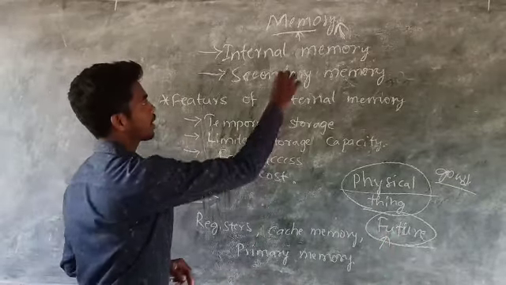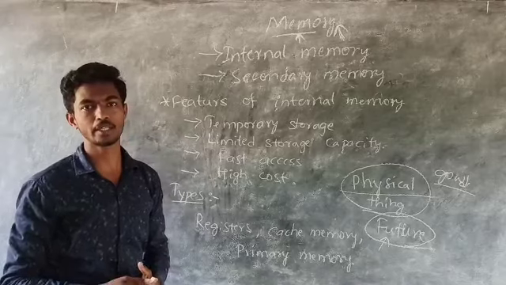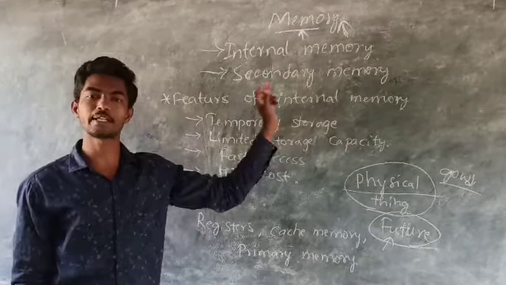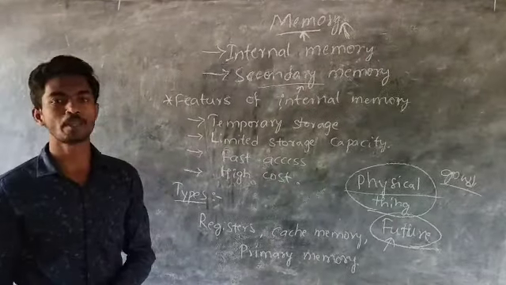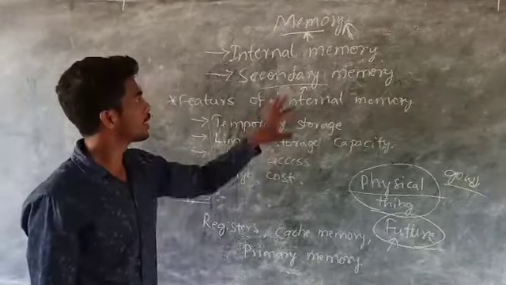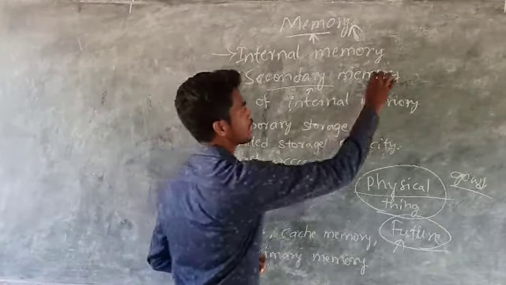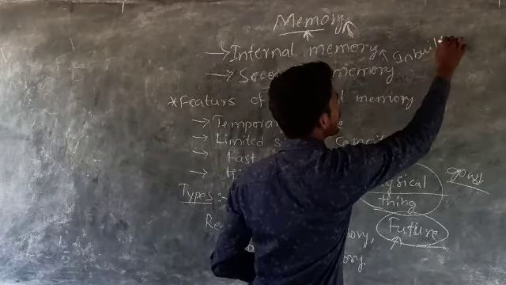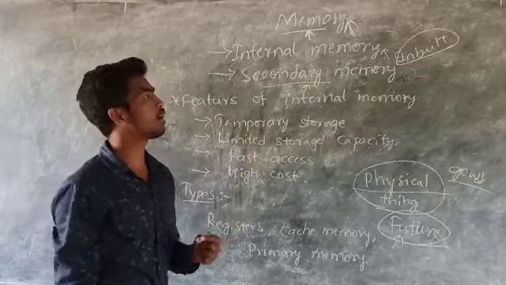Memory is of different types. In the computer, we have different types of memories, like internal memory and secondary memory. As the name says, internal memory refers to the inbuilt memory given to the computer system by the developer.